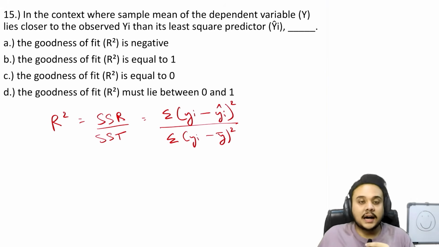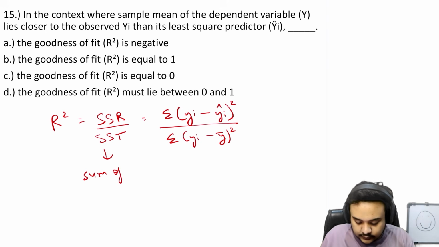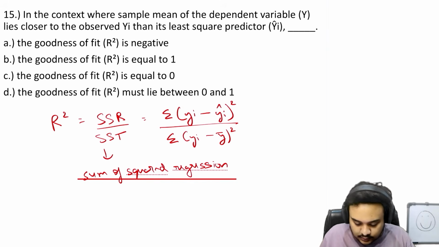R square is basically a relation between SSR and SST. SSR is the sum of squared regression, divided by SST, the total sum of squares.